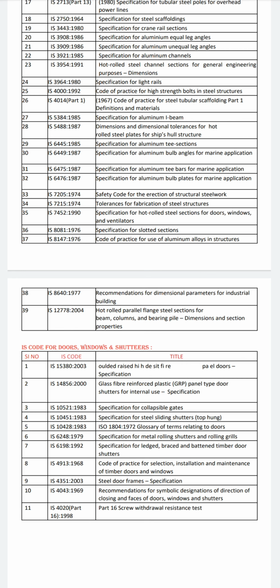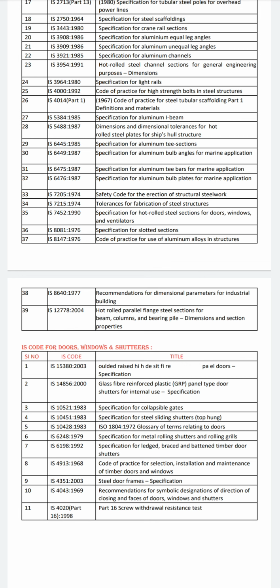In the year of 83, two more codes were conducted for doors, windows, and shutters. They are IS 10451 and IS 10428. In the code of 10451 we can see the specification for steel sliding shutters, top hung, and in the code of IS 10428 we can see ISO 1804, which is from 1972, glossary of terms relating to doors.